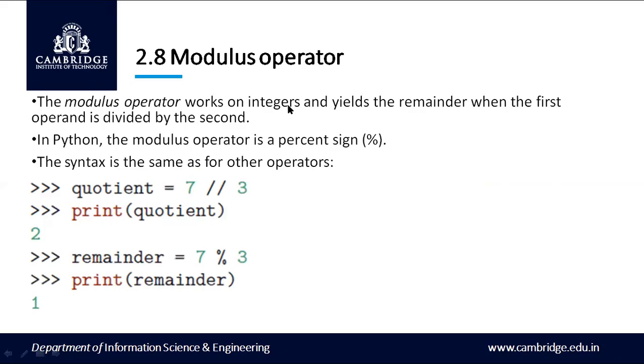Next topic is the modulus operator. The modulus operator works on integers and yields the remainder when the first operand is divided by the second. In Python, the modulus operator is a percentage sign. So it is represented by a percentage sign. Here we have an example.